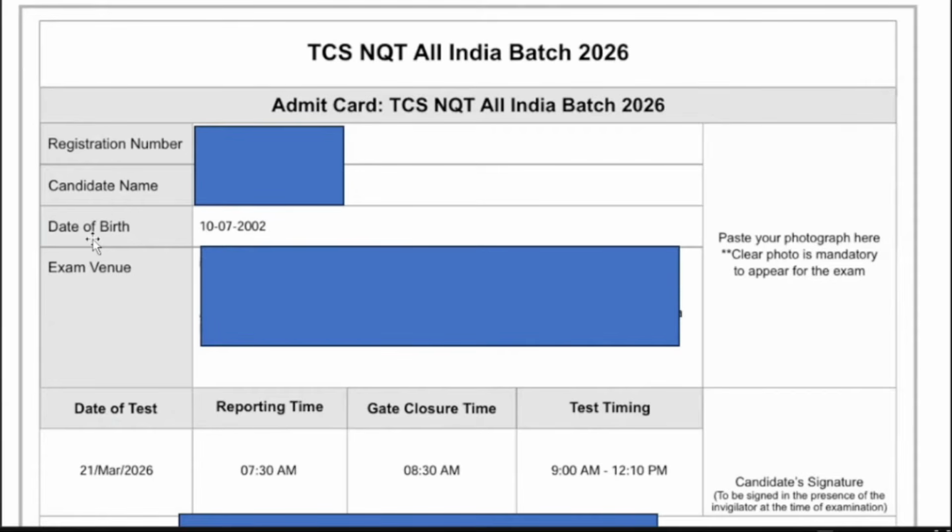Okay, so related to the admit card, what things you have to do: you have to carry your admit card, a photograph, and you can carry a pen and paper, but paper will be allocated there, no need to worry.